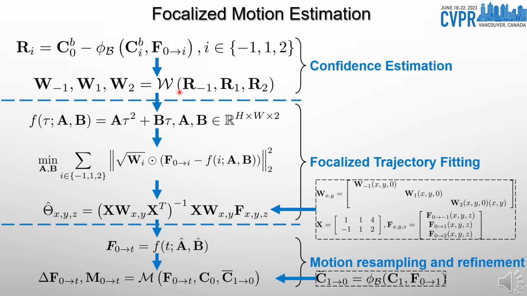A higher value of Wi indicates higher confidence of the flow values in F0 to I, which deserves more focus for fitting parametric motion trajectory models. In focalized trajectory fitting, we suppose that, in a short time interval around each pixel of I0, the motion trajectory is approximated with a second-order Taylor polynomial, where a and b are model coefficients to fit, and tau is the temporal distance with respect to time 0.